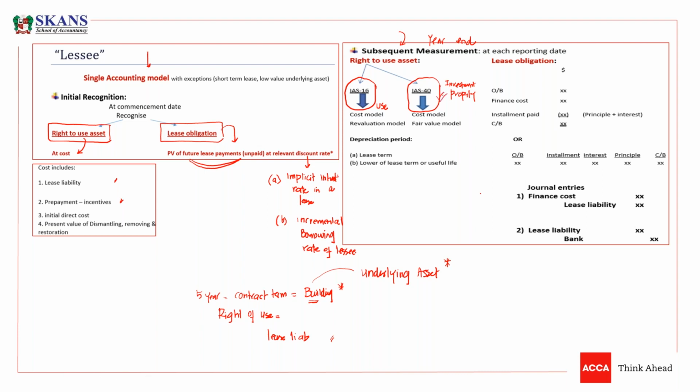So subsequent measurement of the right of use asset depends on the use and purpose of that asset. If the purpose is use, then we'll take that asset in IAS 16. If the purpose is rental and it's property, only property, then we'll take it to IAS 40. But what if we acquired a car on lease and we are renting it?